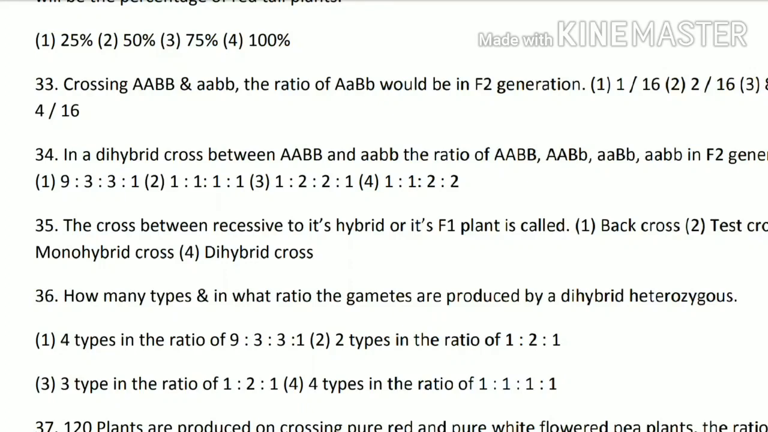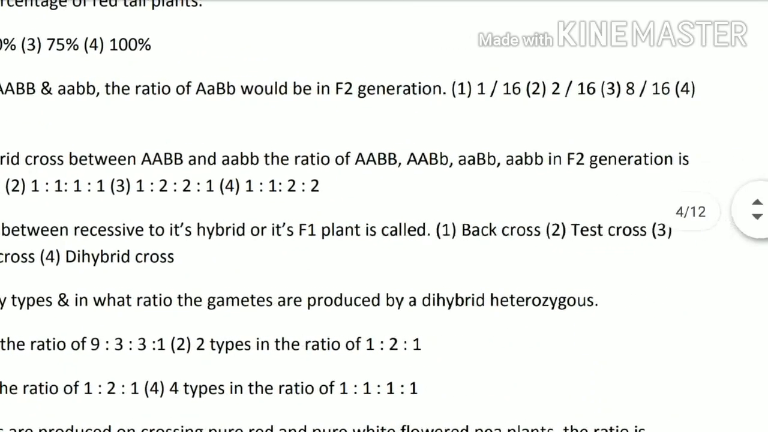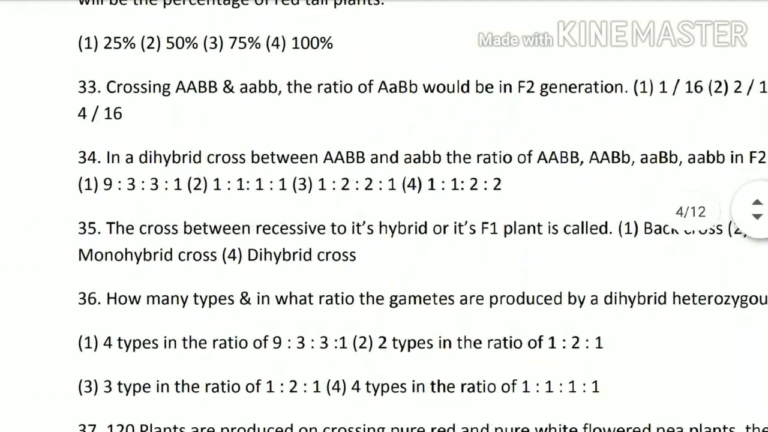Next 35th question. The cross between recessive to its hybrid or its F1 plant is called, तो जो recessive और उसके F1 plant में जो भी cross किया जाता है उसको हम कहते हैं test cross. That means option number 2 is the correct option, that says test cross. Test cross होता है जो भी recessive parent और F1 plant के बीच में cross करवाया जाता है.